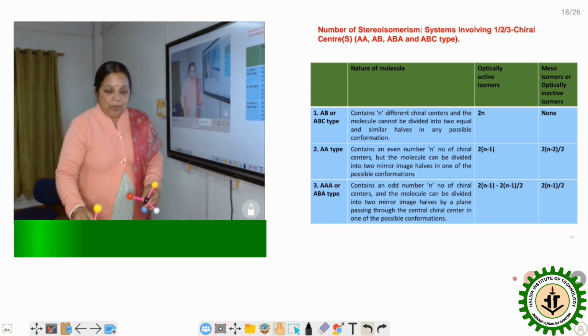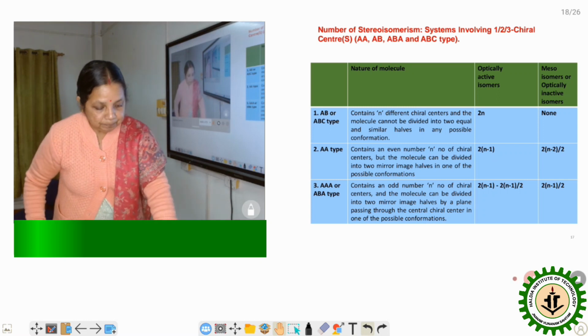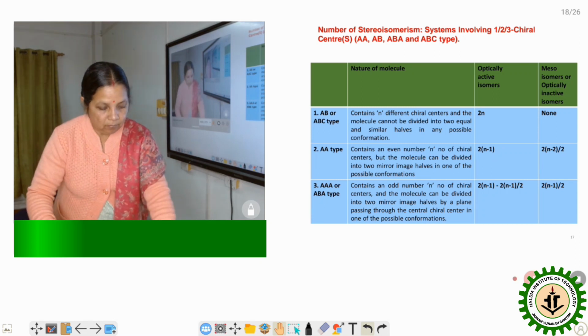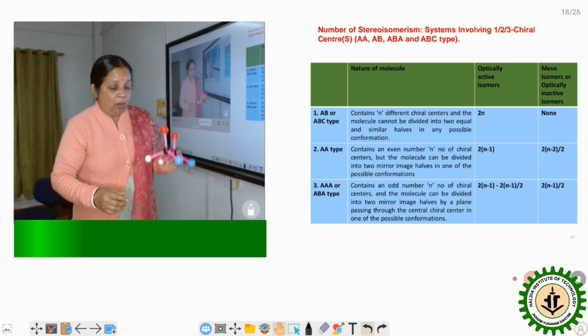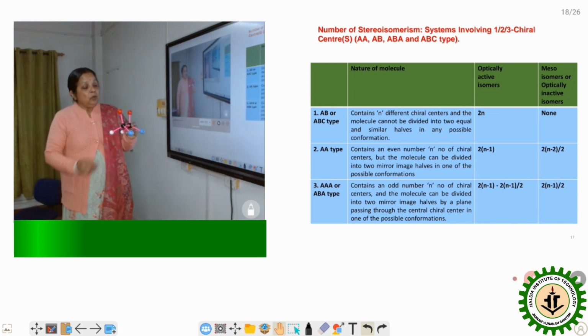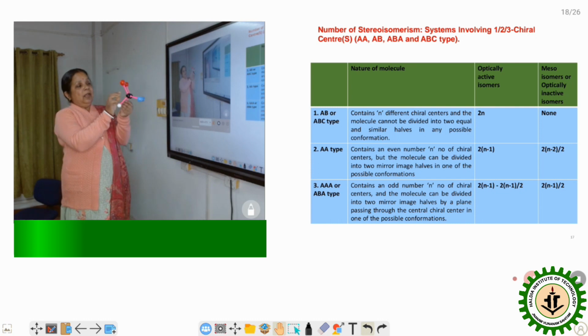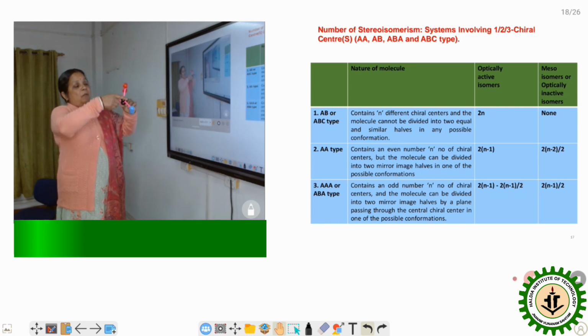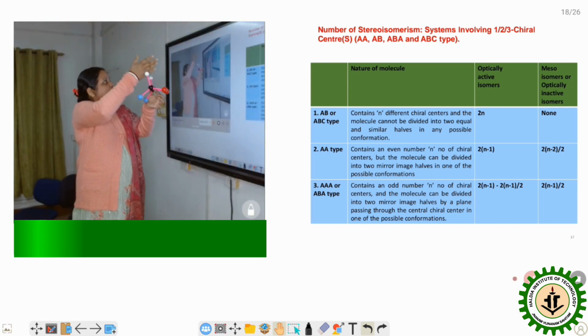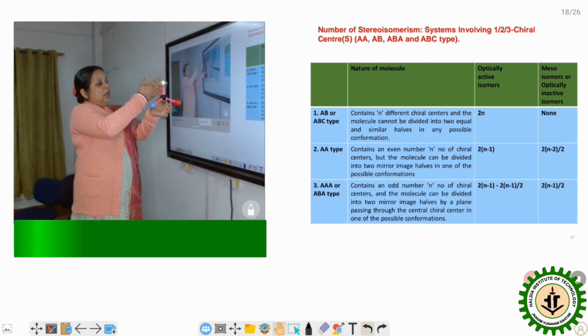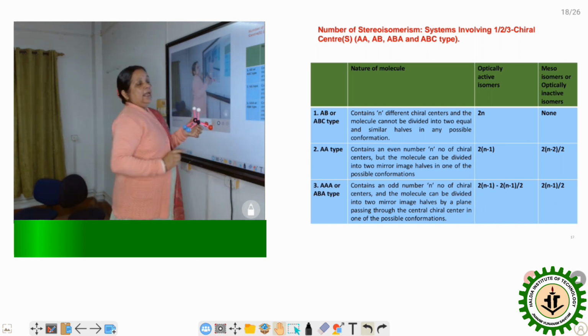Now if I take this compound, it has two chiral centers, one is this one, another is this one, but this compound has a plane of symmetry present. If you represent here that the plane of symmetry is present, one half is the mirror image of the other half, so we can say this is an AA type compound.